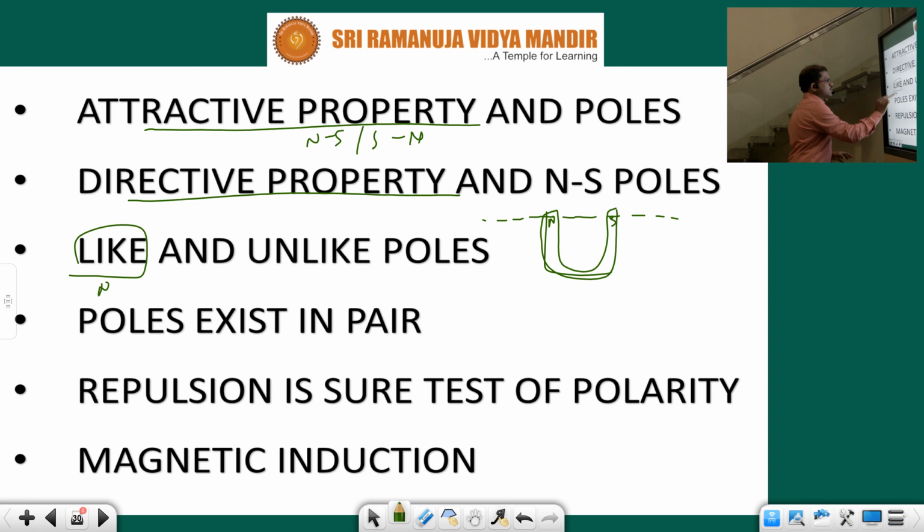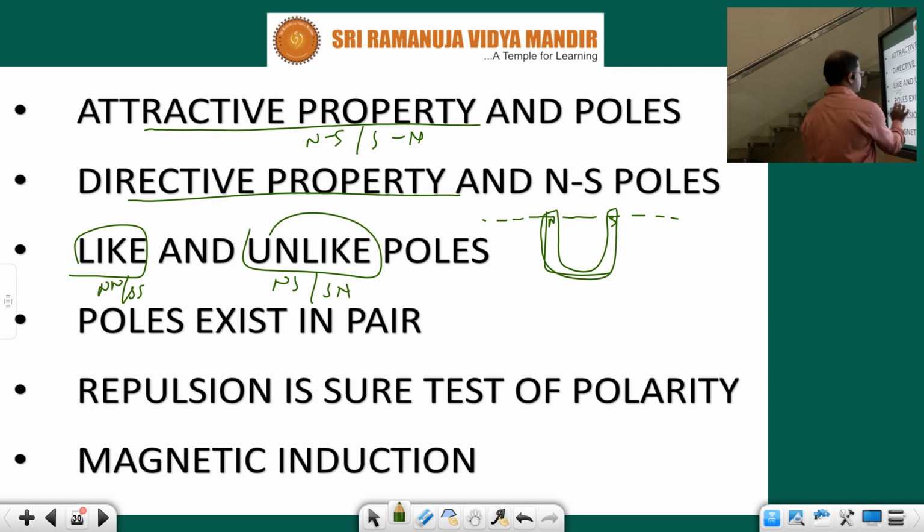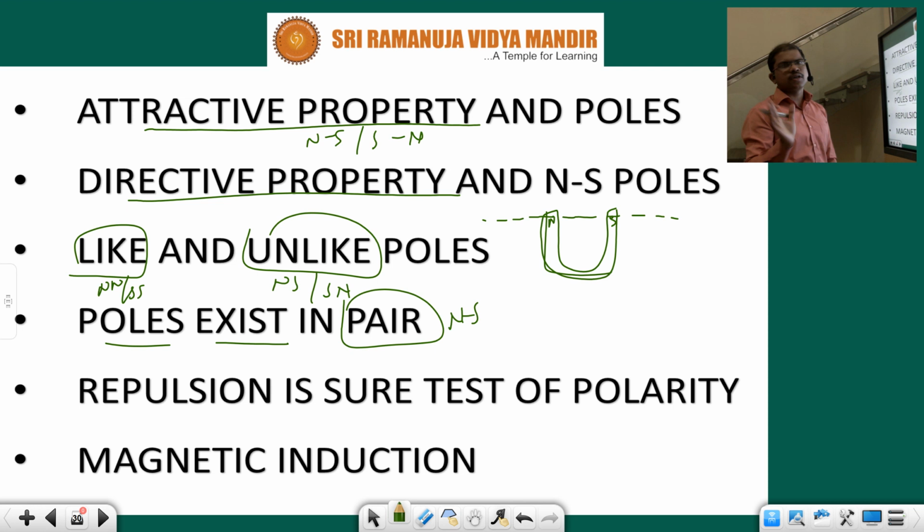Like poles means north-north, south-south. Unlike means north-south and south-north. Next, poles exist in pair. See children, pair in the sense north and south. If we take a magnet and keep on dividing it, even a tiny particle gets north and south poles. A monopole can't be attained at all. A magnet cannot be maintained with a monopole. Definitely there will be a north pole and a south pole.